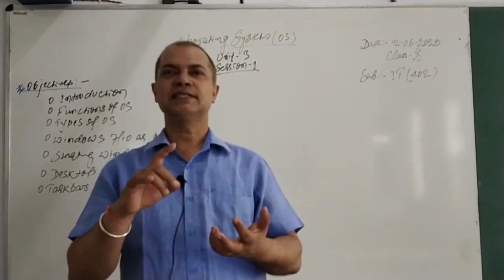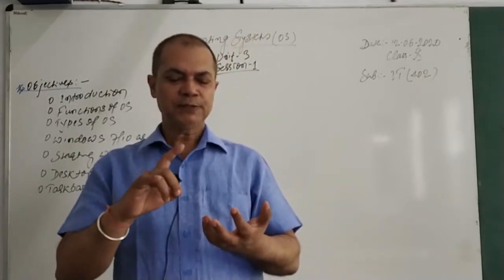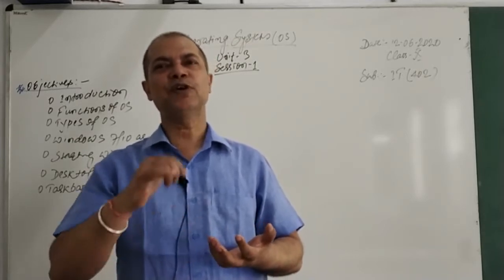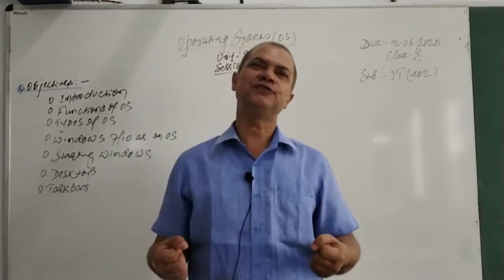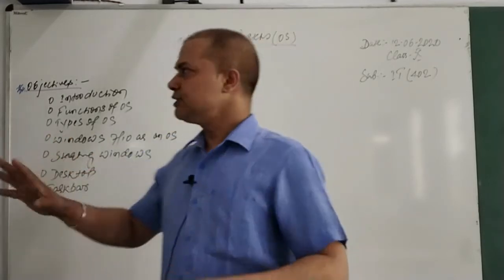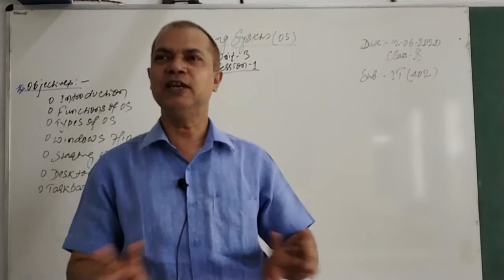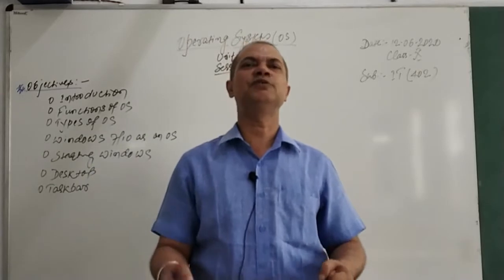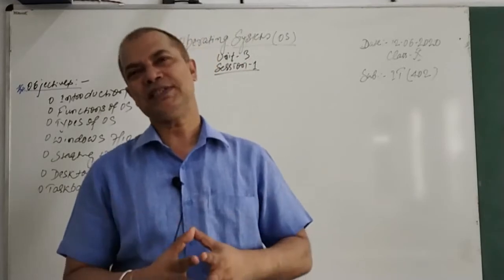So OS is a software, system software, which helps us to operate our computer. It performs each and every task on your computer. It acts as an interface between you and your computer. That is what OS is. And it's otherwise a backbone for your computer. Without that, the computer will not be able to perform any task. So this is what the operating system is. I hope the introduction and definition of the OS is well known to you all now. It's a system software which helps us to operate our computer. It is a system software which acts as an interface between you and your computer.